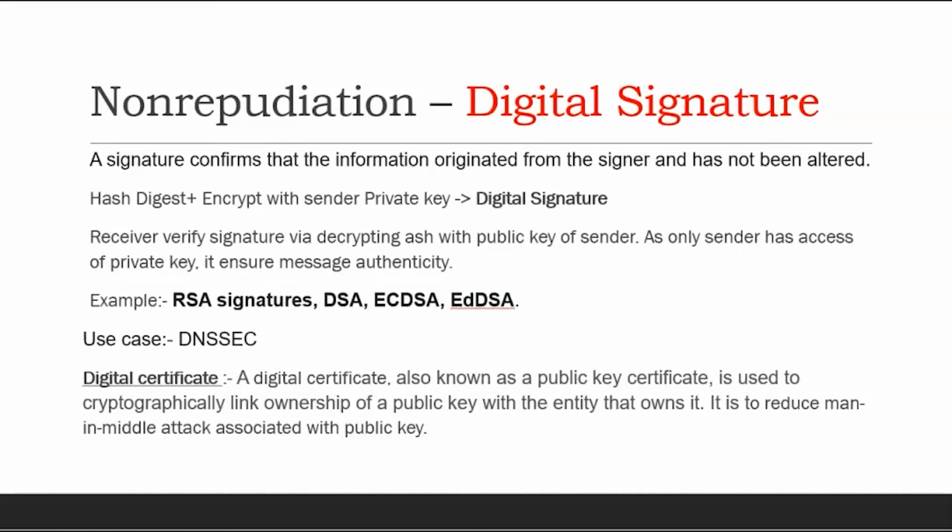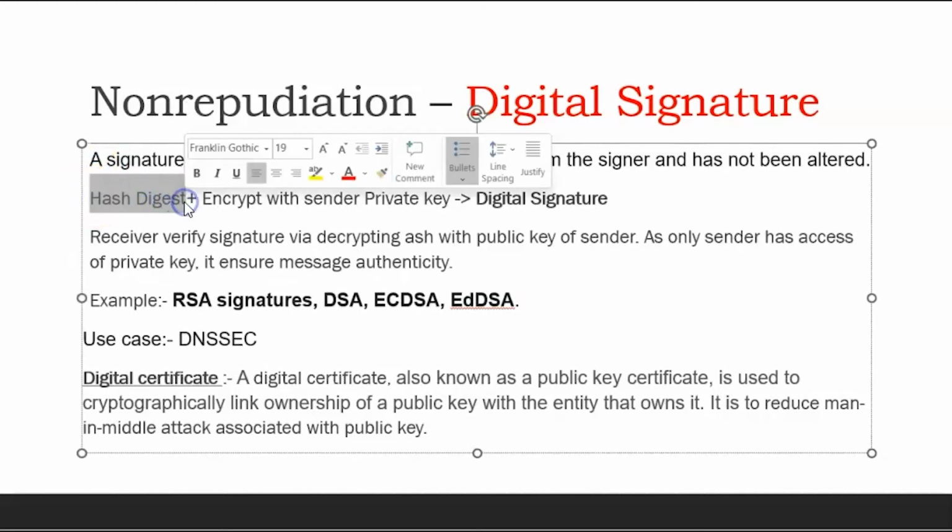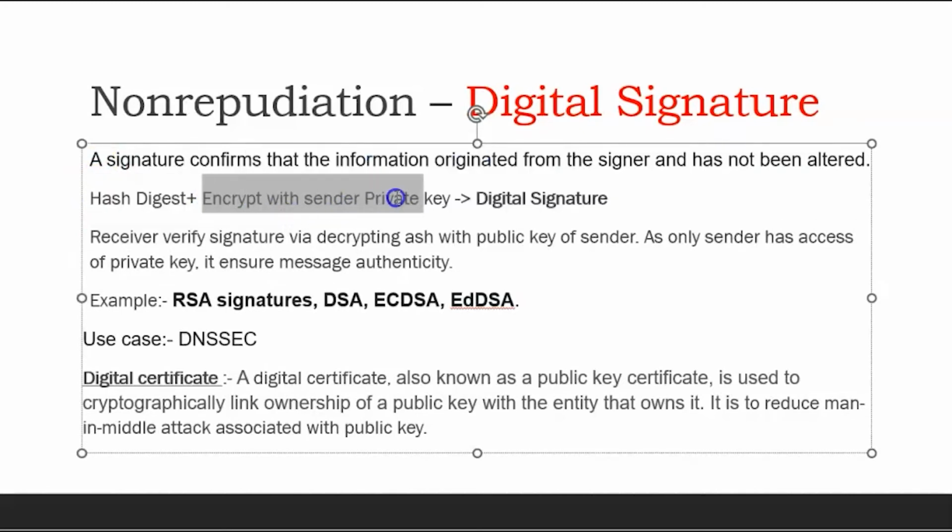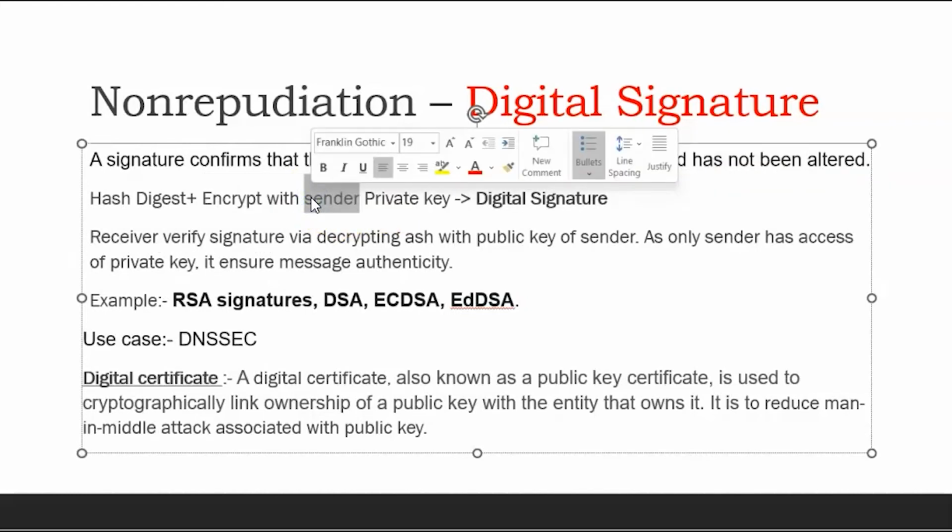This is non-repudiation. As I mentioned, it gives the authenticity of the source. Someone who has initiated the conversation cannot deny that he initiated the conversation. So as we have seen the hash algorithm previously, if we can encrypt the hash with the sender's private key, now the sender's private key is taking a role here.